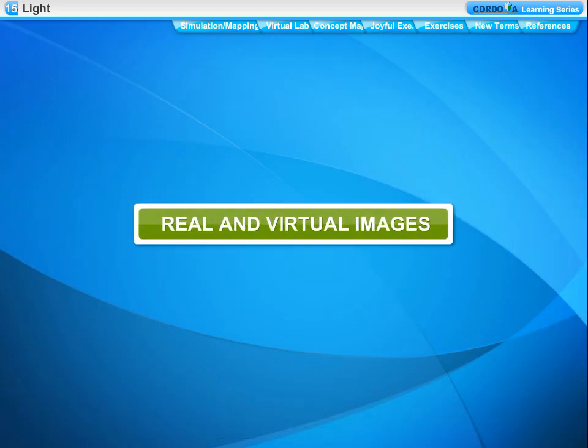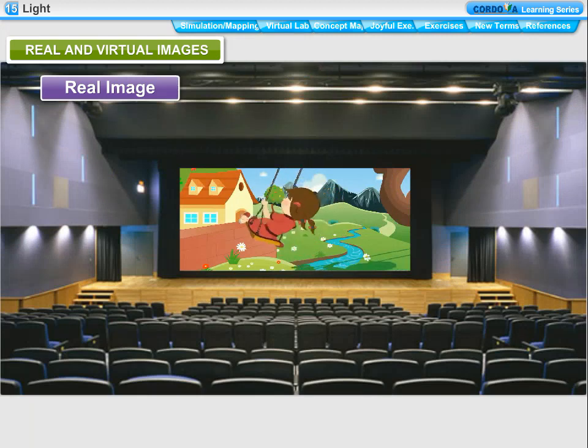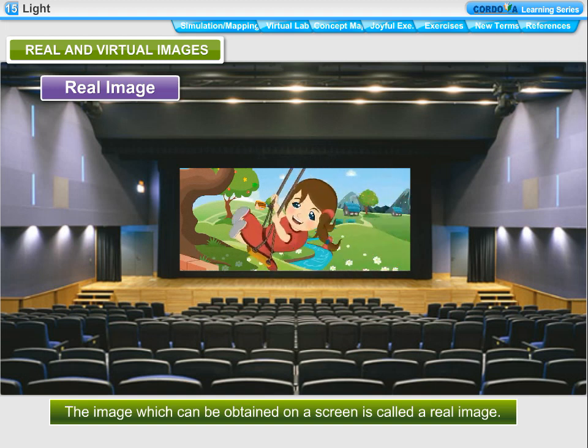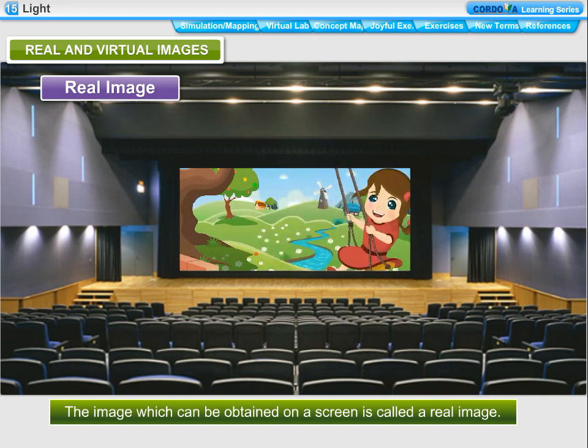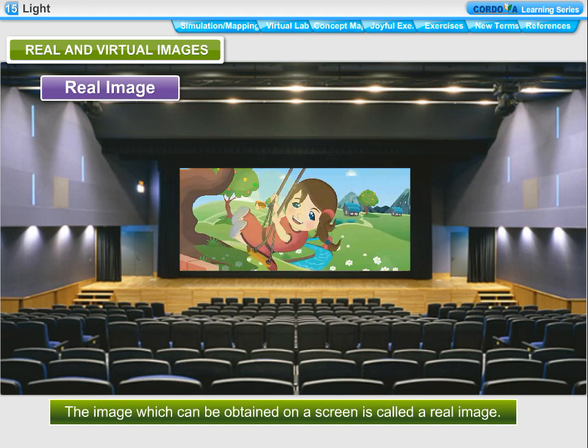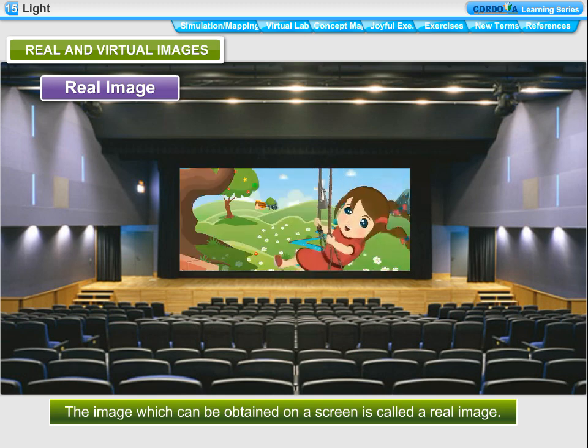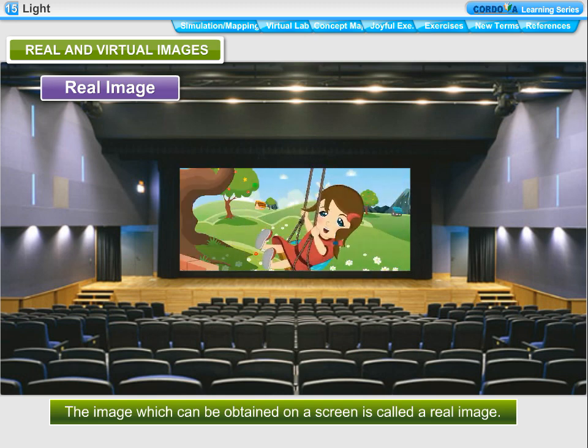Real and virtual images. Real image. The image which can be obtained on a screen is called a real image. A real image is always inverted. It is formed on the same side of the mirror where the object is placed. The images of actors and actresses on the screen in a cinema hall are real images.